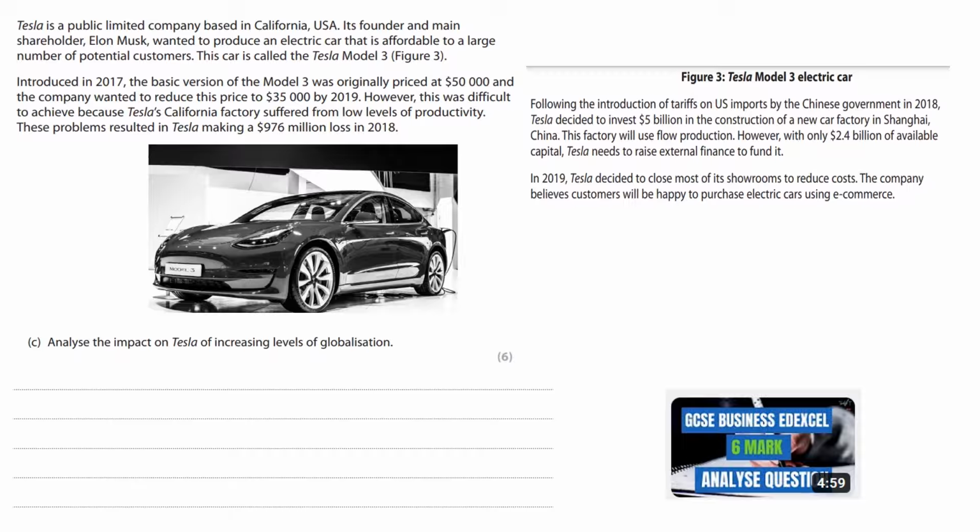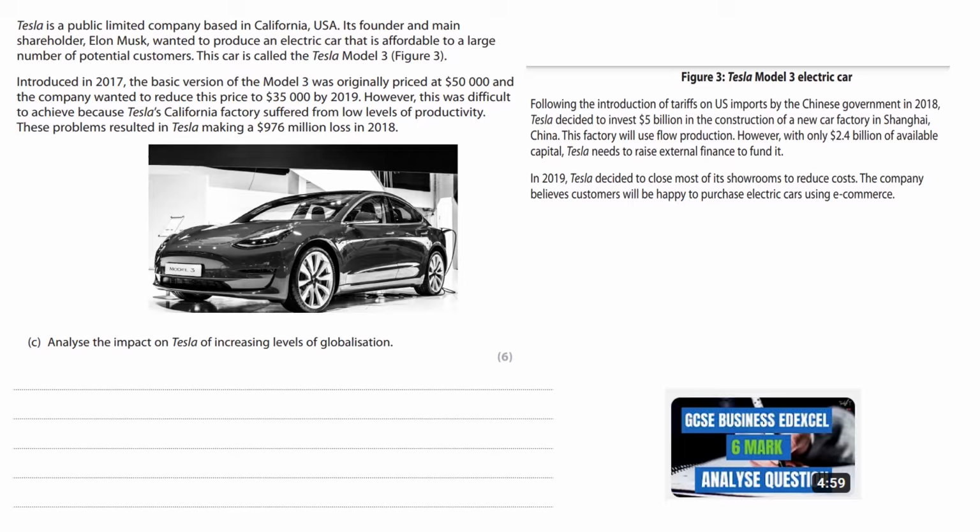However, this was difficult to achieve because Tesla's California factories suffered from low levels of productivity. These problems resulted in Tesla making a $976 million loss in 2018. Following the introduction of tariffs on US imports by the Chinese government in 2018, Tesla decided to invest $5 billion in the construction of a new car factory in Shanghai, China. This factory will use flow production. However, with only $2.4 billion of available capital, Tesla needs to raise external finance to fund it.